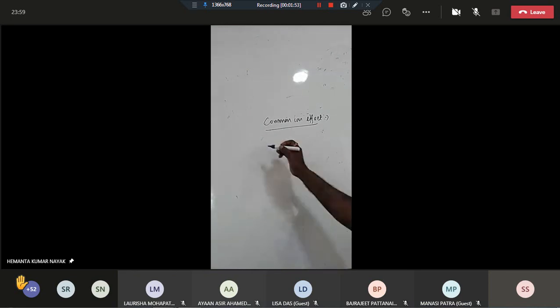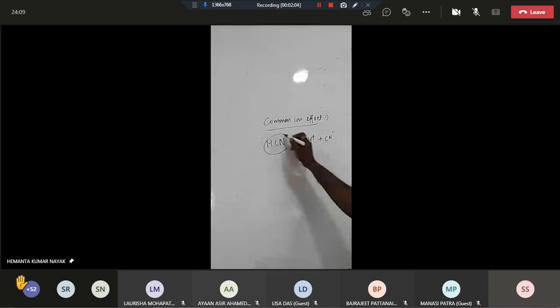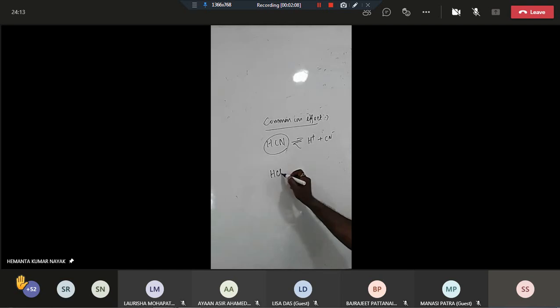So, what is the common ion effect? Listen, suppose you see this is hydrogen cyanide. This one will give H plus and CN minus. Now you know that this is a very weak electrolyte. Correct. Now, in that hydrogen cyanide solution, if I add a stronger acid like HCl, H2SO4, HNO3, any stronger acid, then what will happen? That stronger acid will undergo dissociation almost completely.